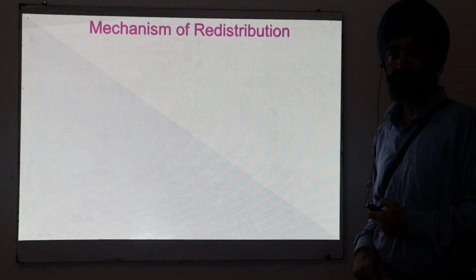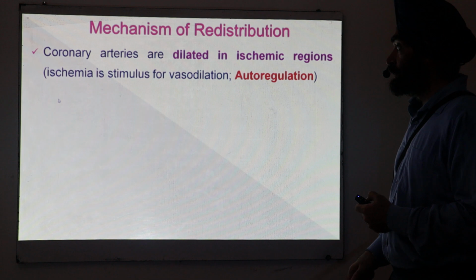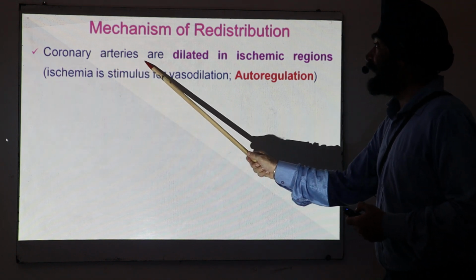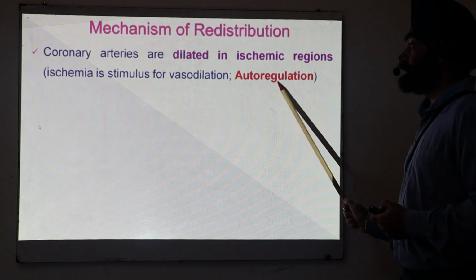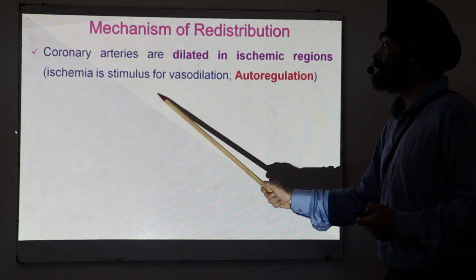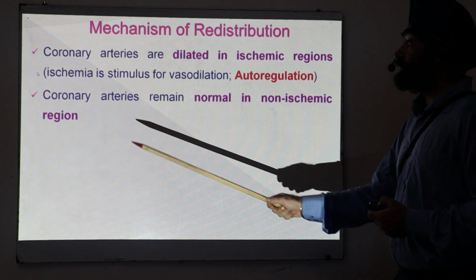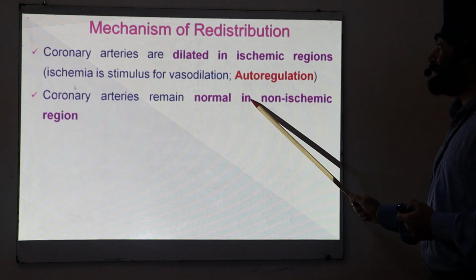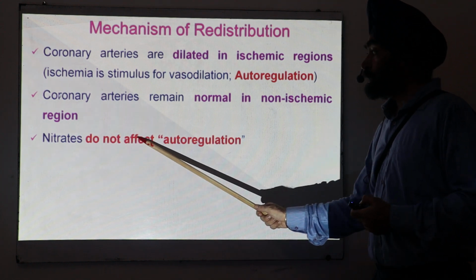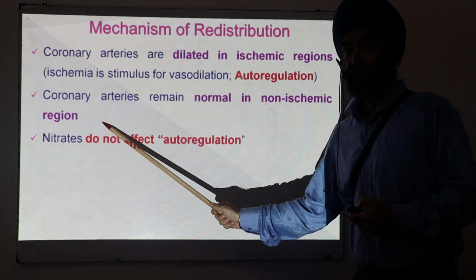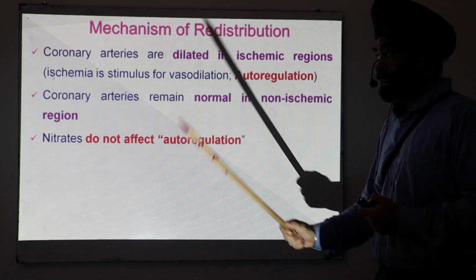So what is the mechanism of redistribution in the writing form? Coronary arteries are dilated in the ischemic region because of autoregulation. Ischemia is a stimulus for the vasodilation. But coronary arteries remain normal in the non-ischemic region. Nitrates do not alter this autoregulation; there is no effect of nitrate on this autoregulation.